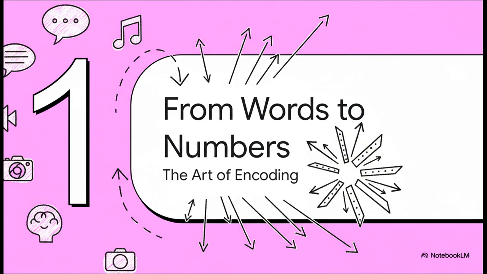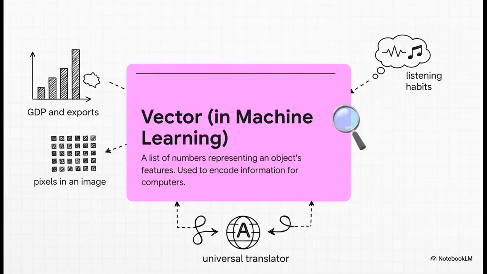This is all about the process of turning pretty much anything into one of these super powerful vectors. At its heart, a vector in machine learning is really just a list of numbers that represents the key features of something. So for our country data, the features were things like GDP and exports. But a vector could just as easily represent the pixels in a photo, the words in a book, or even your listening habits on Spotify. It's like a universal translator for data.